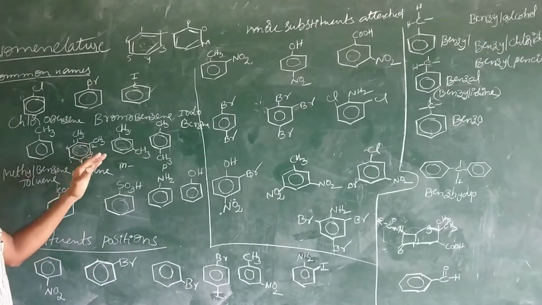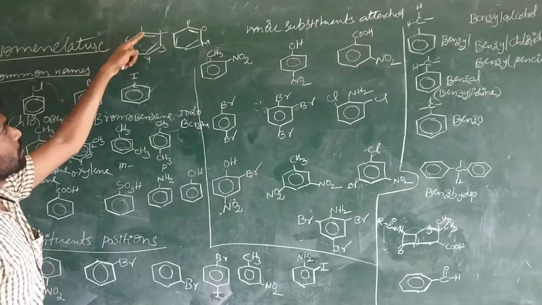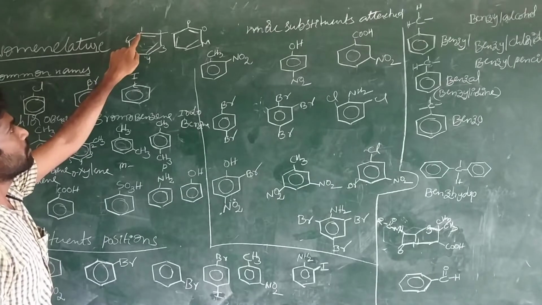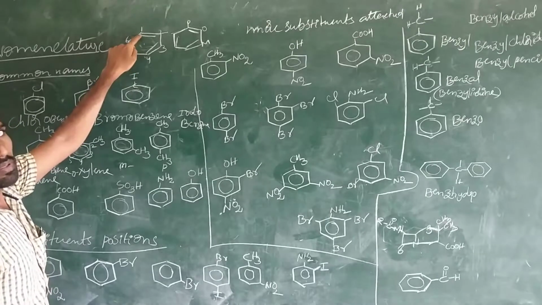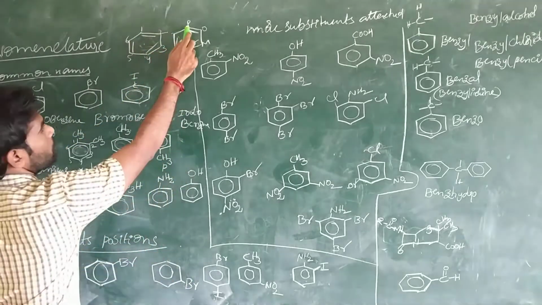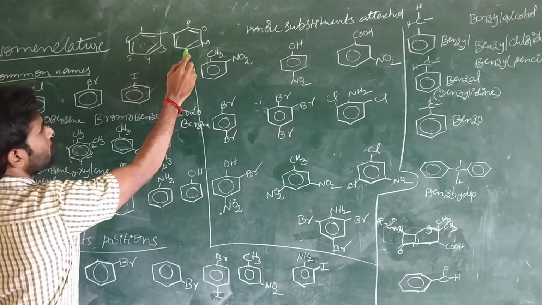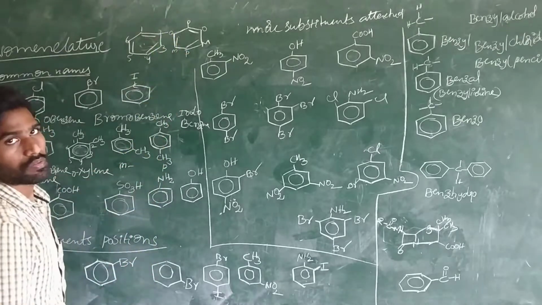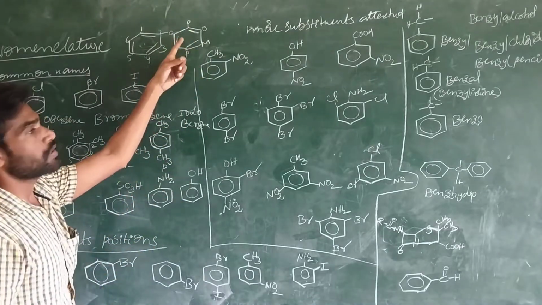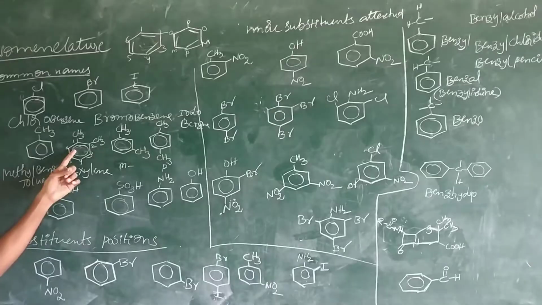The numbering of the positions is 1, 2, 3, 4, 5, 6. We start at this carbon and give it number 1, and accordingly these are the para position, ortho position, and meta position. Again, this one is para, this one is meta, and these are the ortho positions. These are the various positions on benzene, and this is the numbering. Anyway, the common name for this one is xylene.